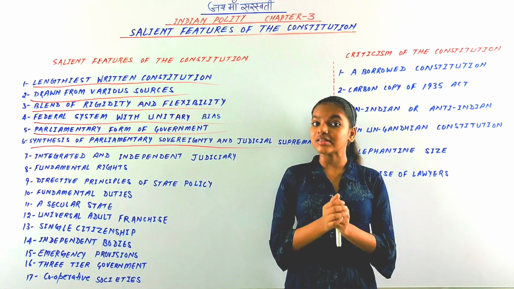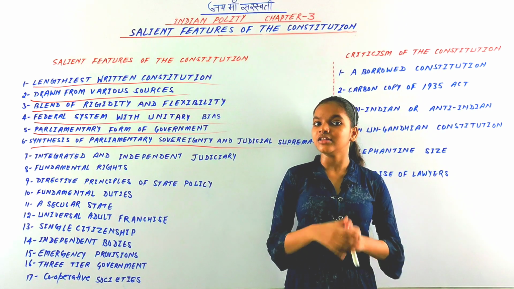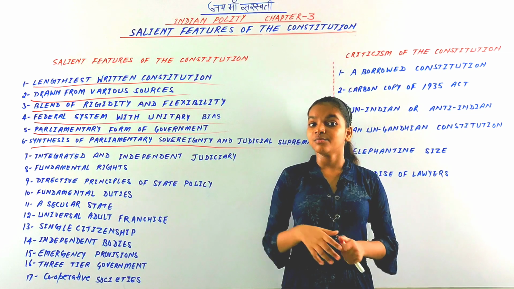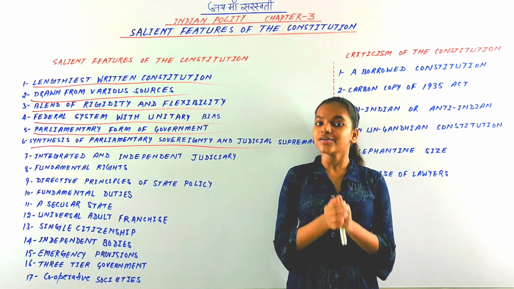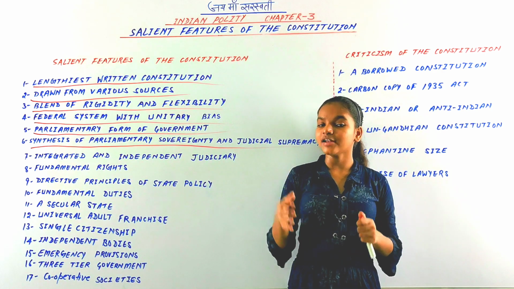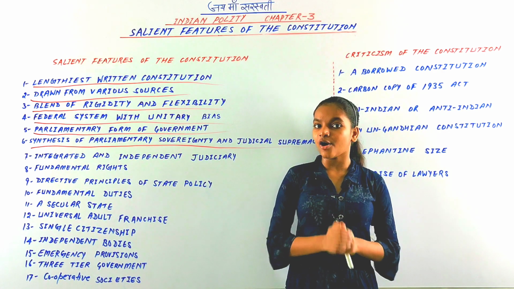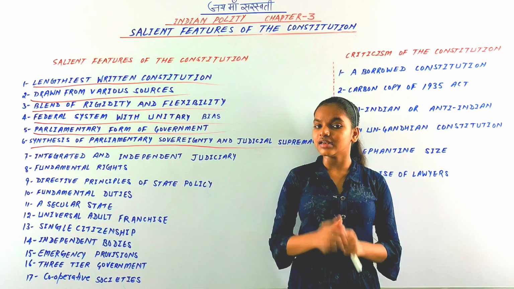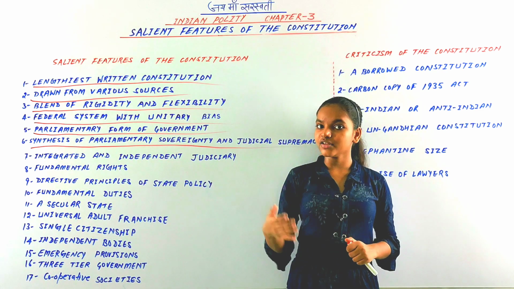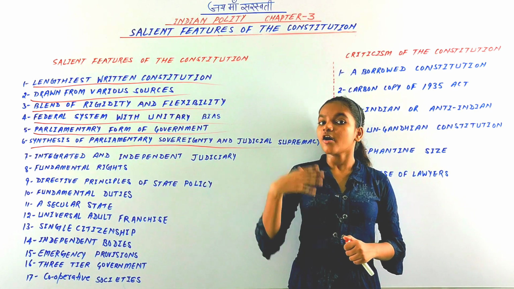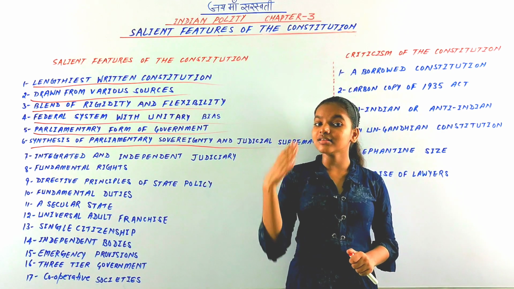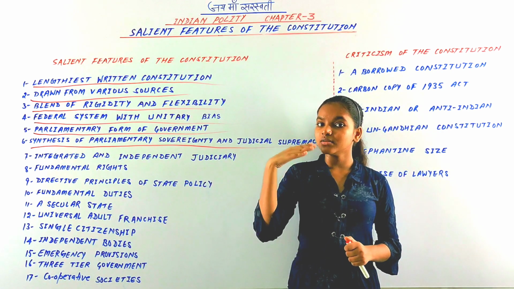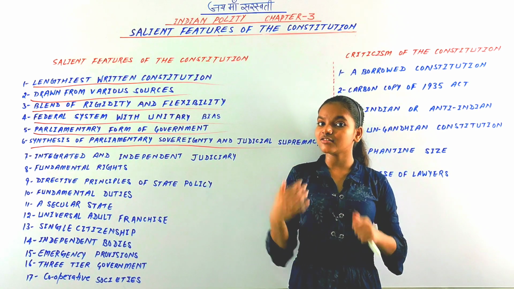It is narrower than what exists in the US, and this is because in America there is due process of law, as against procedure established by law that exists in India. So there is a difference between judicial supremacy of India and America, and there is a synthesis between parliamentary sovereignty and judicial supremacy.